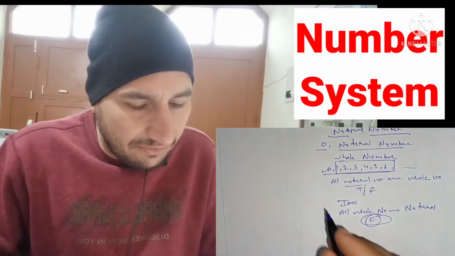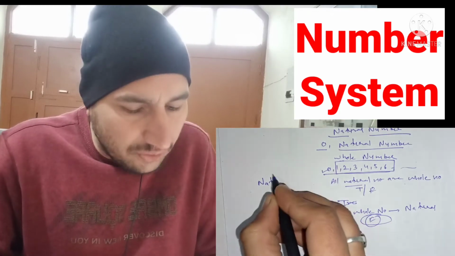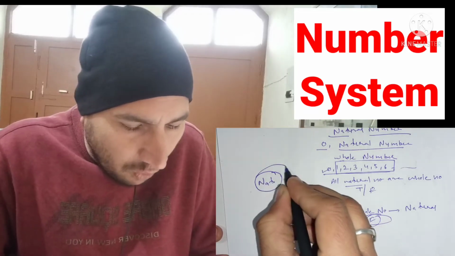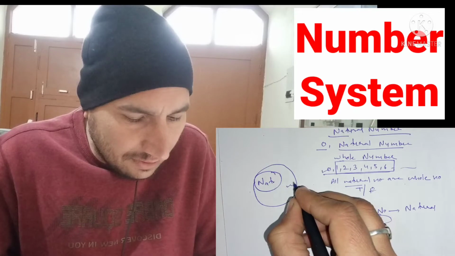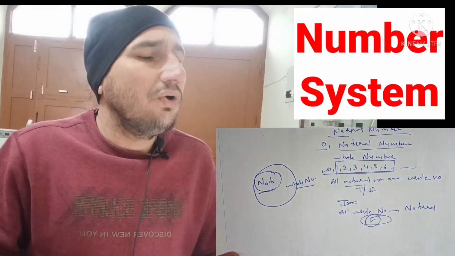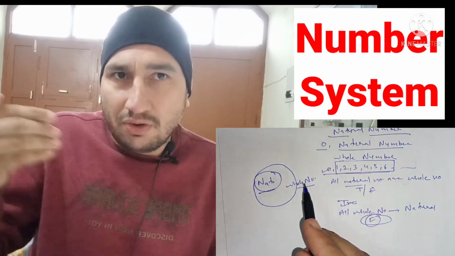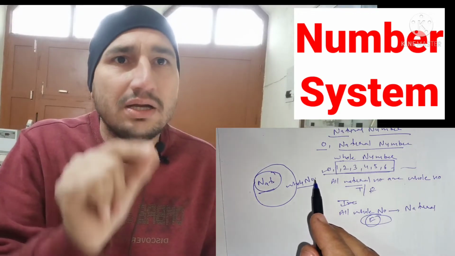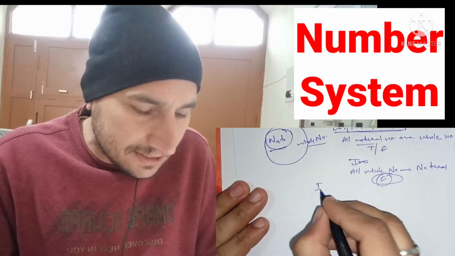If I represent it this way, if these are my natural numbers and I include 0, then they become whole numbers. So the bigger circle represents the whole numbers. So this is natural and whole numbers. All natural numbers are whole numbers, but all whole numbers are not natural numbers, because we do not include 0 in the natural numbers.